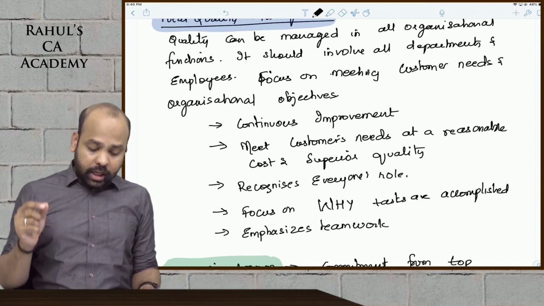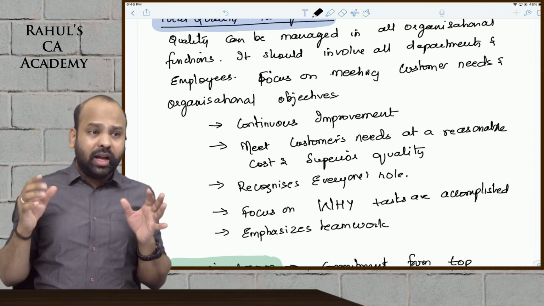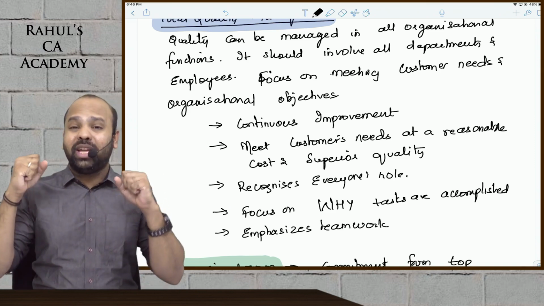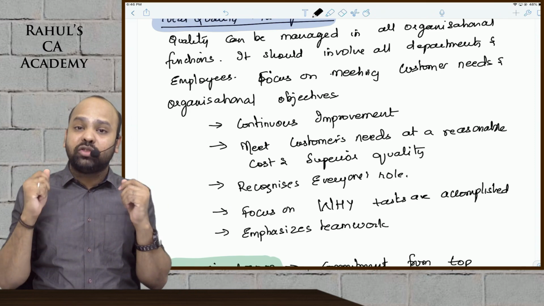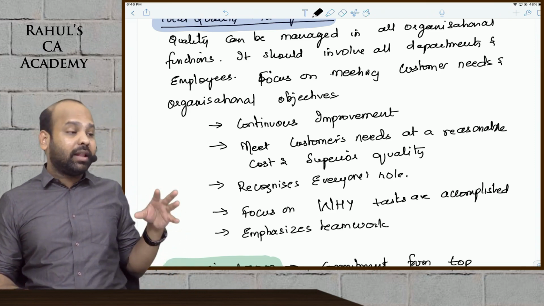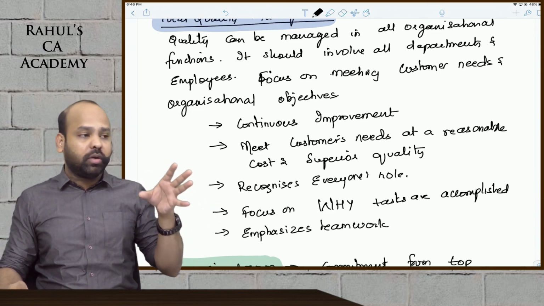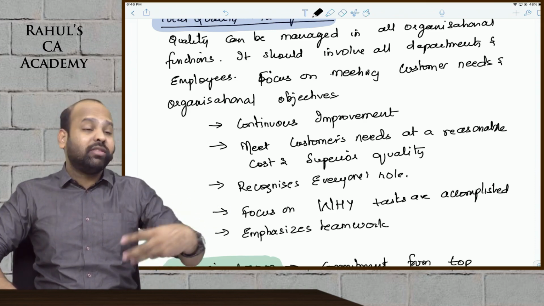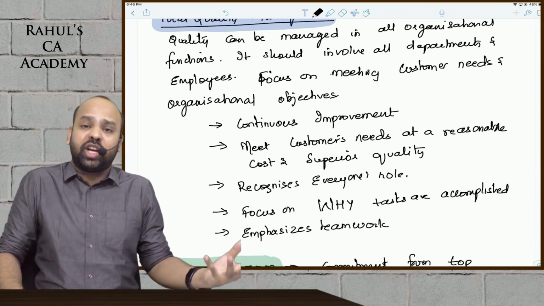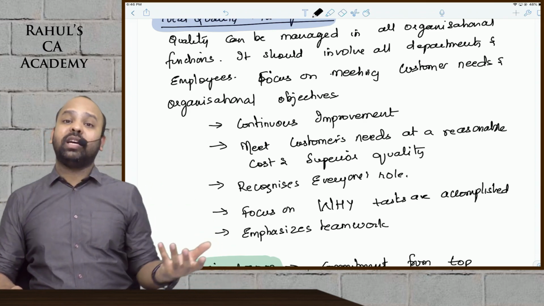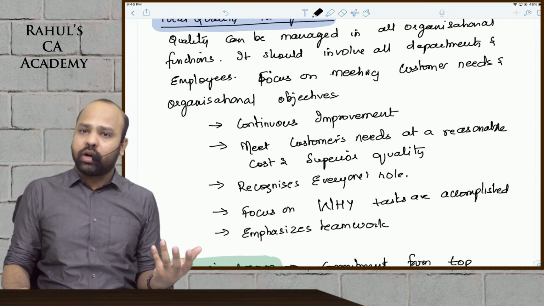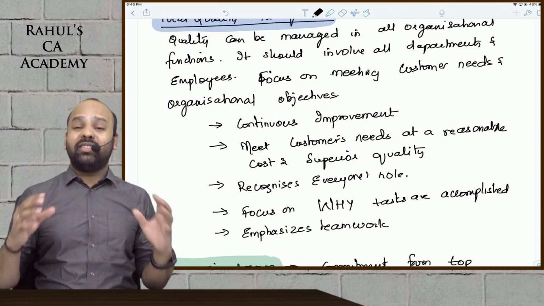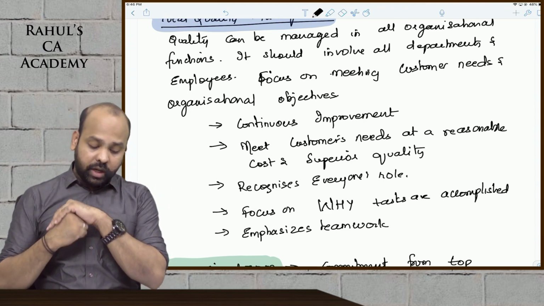TQM recognizes the role of every employee of the organization. Everyone's role is important. I cannot neglect the floor manager, or the worker on the production floor who actually knows how things are being conducted. He might give me certain suggestions in improving the way things are being managed and reducing the waste of the organization. So it recognizes everyone's role in the company.